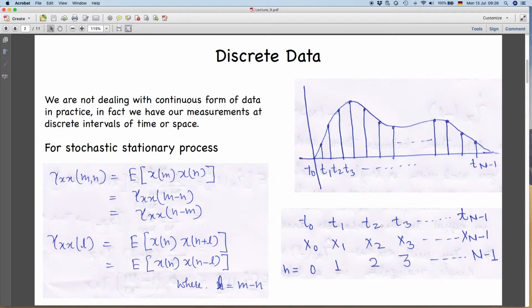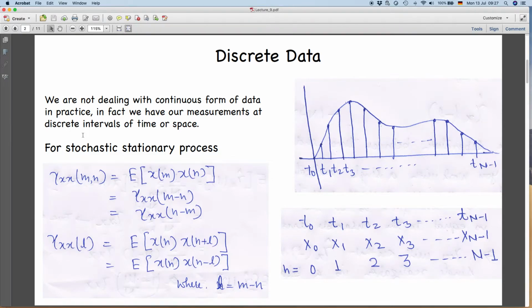T0, T1, T2, T3, and corresponding to this you have values of your measurements x0, x1, x2, x3, so on and so forth. And these are the indices like 0, 1, 2, 3. So these are your number of data points of your sequence, going from 0, 1, 2, 3 till n minus 1. So you can assume them like when we were discussing discrete Fourier transform, the summation over k or n. So these are these samples, those indices.